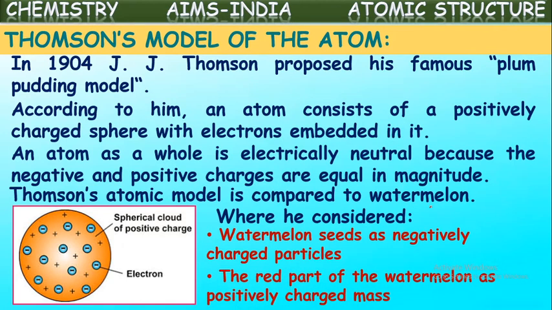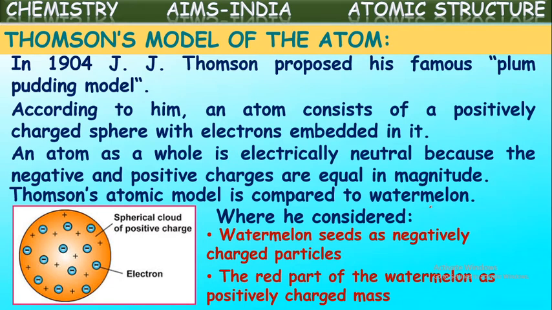So the red part of the watermelon he considered as the positive mass of the atom. And we can see the black seeds embedded inside the watermelon in the whole mass. So he compared electrons with these black seeds. In this way, he compared his model of the atom with a watermelon.